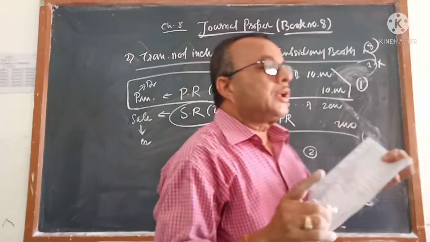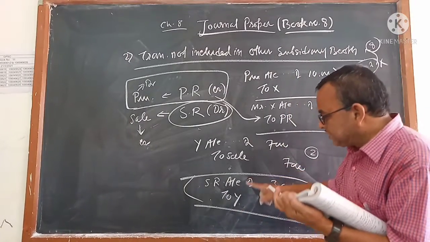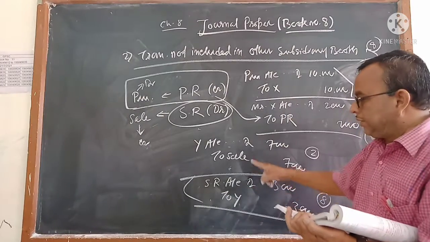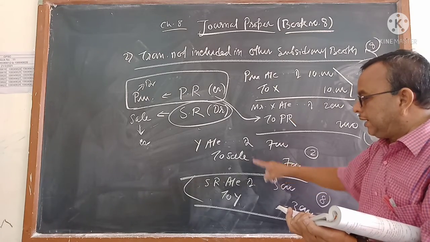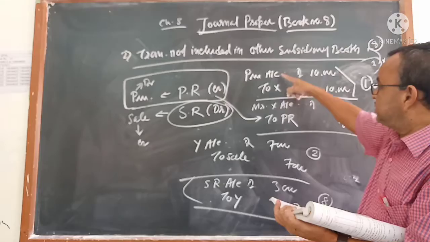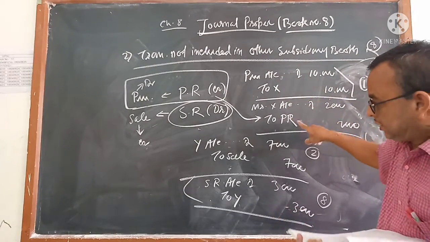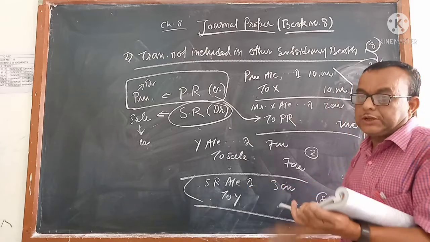Goods sold on credit, book number 2. Sales is always credit. Sales return, if it is coming, it is debit. Remember, याद रखना है, sales return and sales are the reverse. Purchase and purchase return also reverse. Purchase debit, purchase return credit. Sales credit, sales return debit.